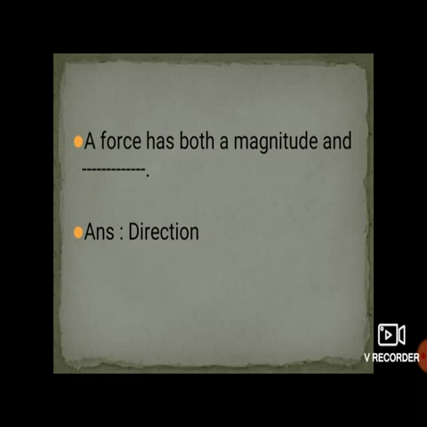Next, a force has both a magnitude and dash dash. Okay, what are the two things that force possesses? Yes, students, force has both a magnitude and direction. So the answer for this question is direction.